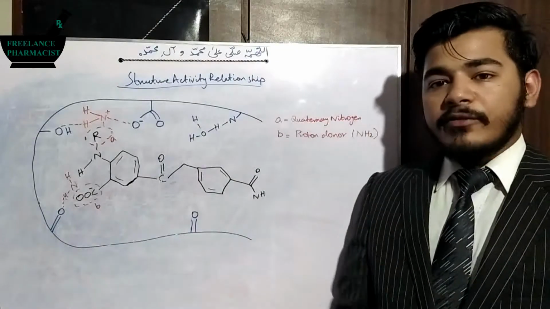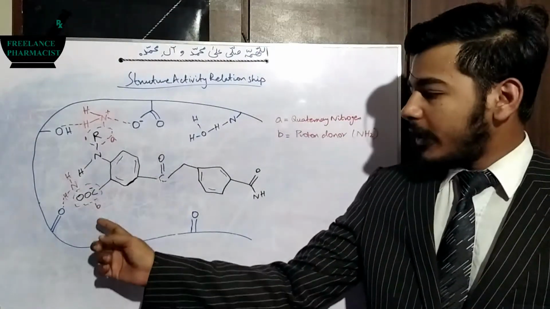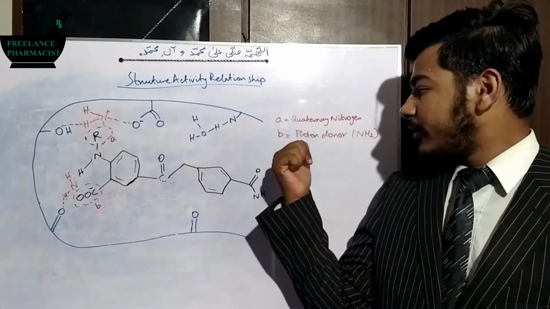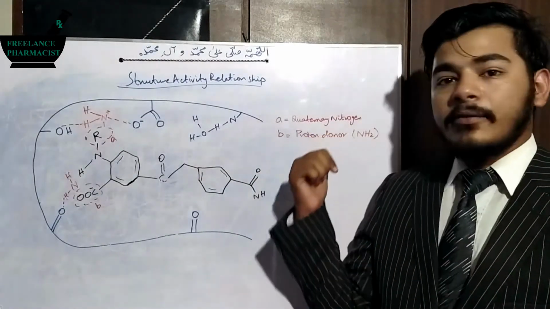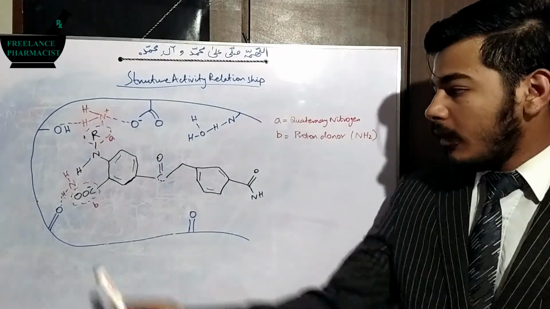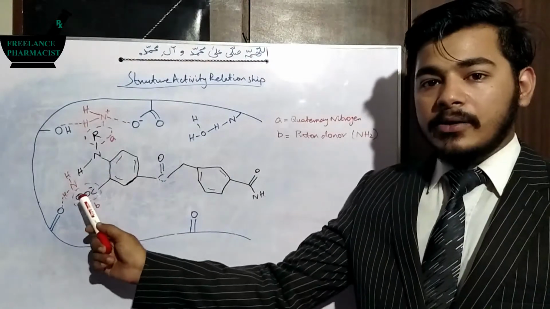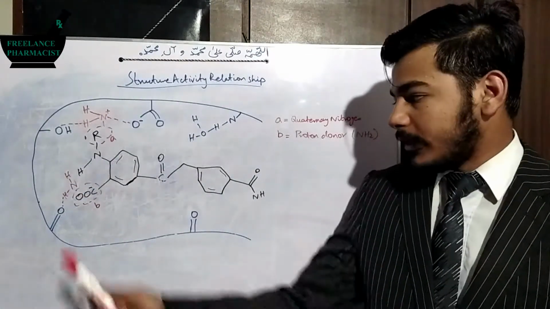We have marked this component of the drug as B, and to B we have written that a proton donor is required, and the example which I have used is an amine. I have drawn an amine so that you can see how the interaction can take place.